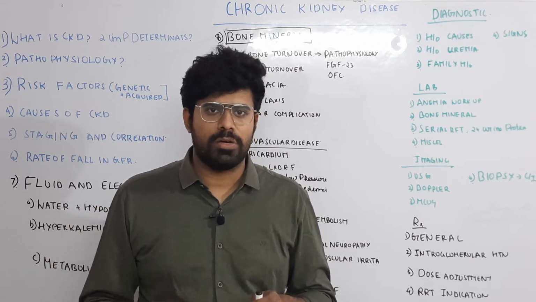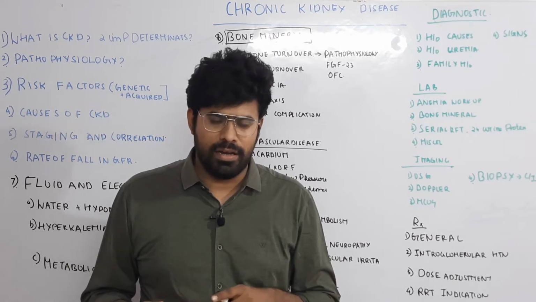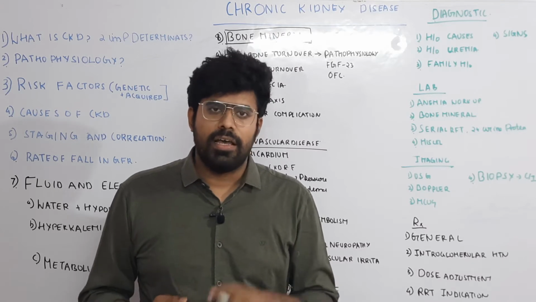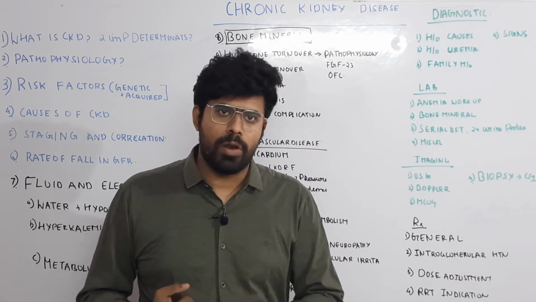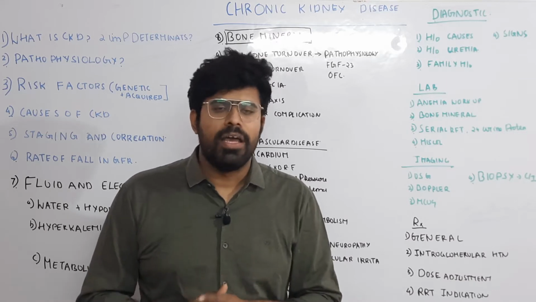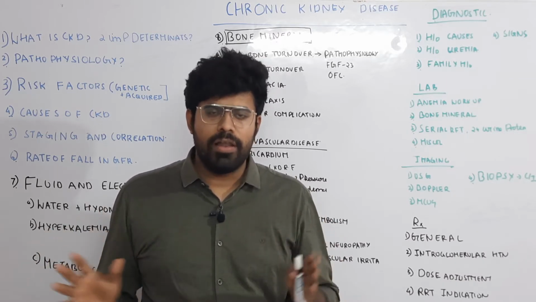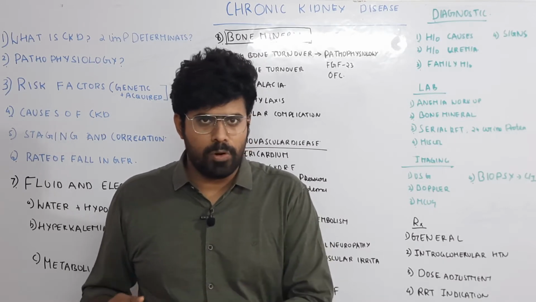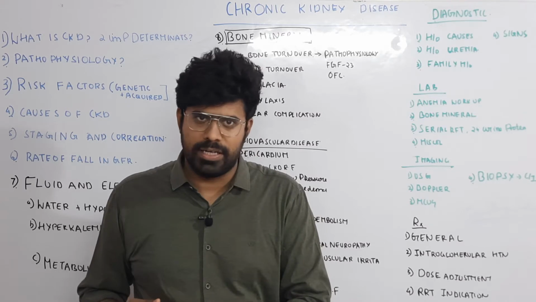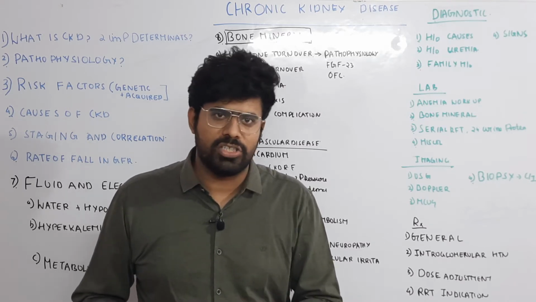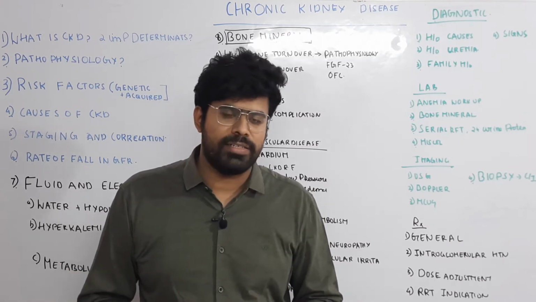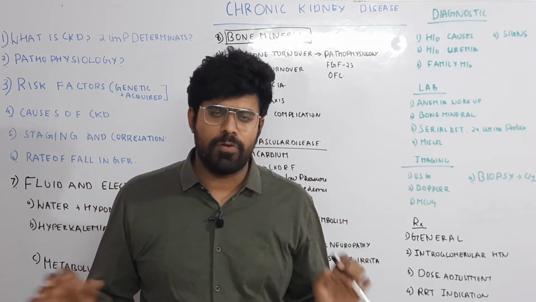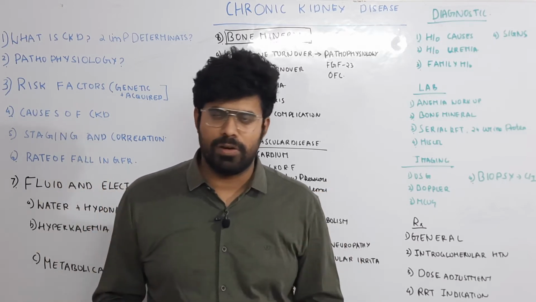Intraglomerular hypertension, as a consequence, causes glomerular injury, and finally it will go for glomerular sclerosis. If it's a tubular injury, then they will go for tubular atrophy. If it is mainly an interstitial problem, it will go for interstitial fibrosis. Overall, the kidney goes for a decrease in nephron number. There will be glomerular sclerosis if the glomerulus is the main site of involvement. There will be tubular atrophy and interstitial fibrosis if the tubulointerstitium is the main site of involvement. So what is CKD? A decrease in the number of nephrons and a decrease in the size of the kidney. That is what is called CKD.